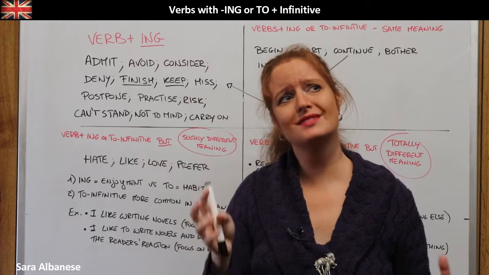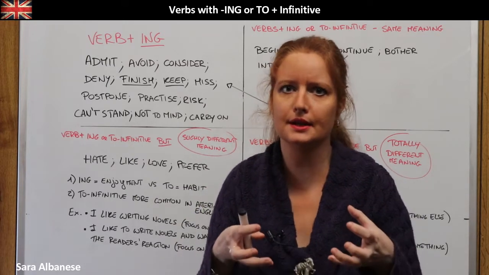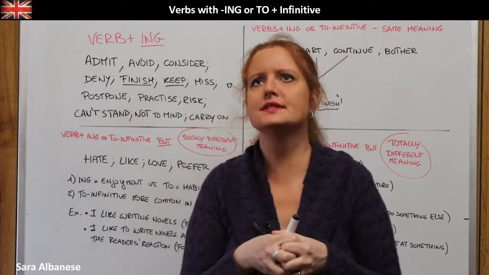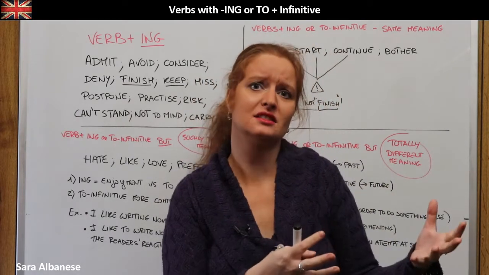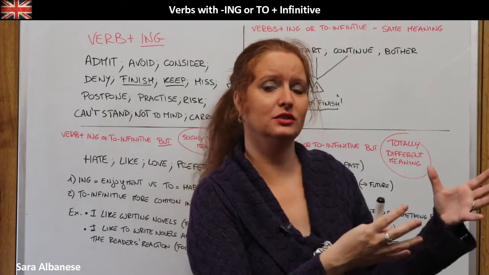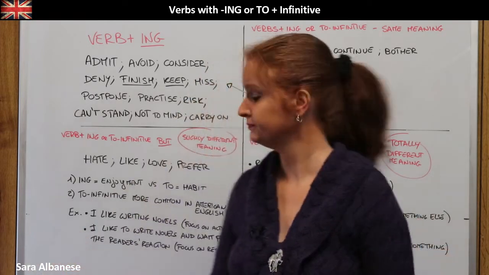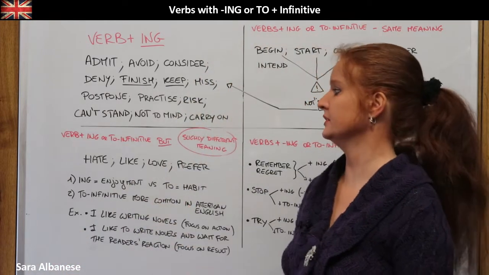So I'm not saying that I enjoy the moment, okay, while I am writing. I'm saying that I enjoy the fact of writing or even having written a novel and the consequences. So it's more generic. So this is basically the difference.